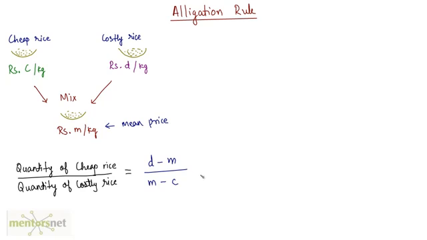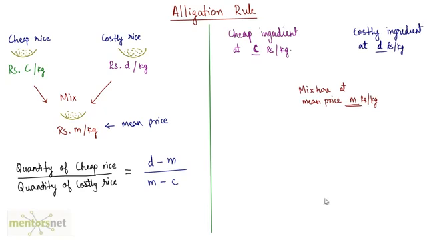So how do you remember this formula? Well, we have a nice pictorial representation for it. Let's see what it is. So you have a cheap ingredient at C rupees per kg and a costly ingredient at D rupees per kg. What you do is mix these two ingredients in order to get a mixture which you want to sell at M rupees per kg, and that's the mean price.